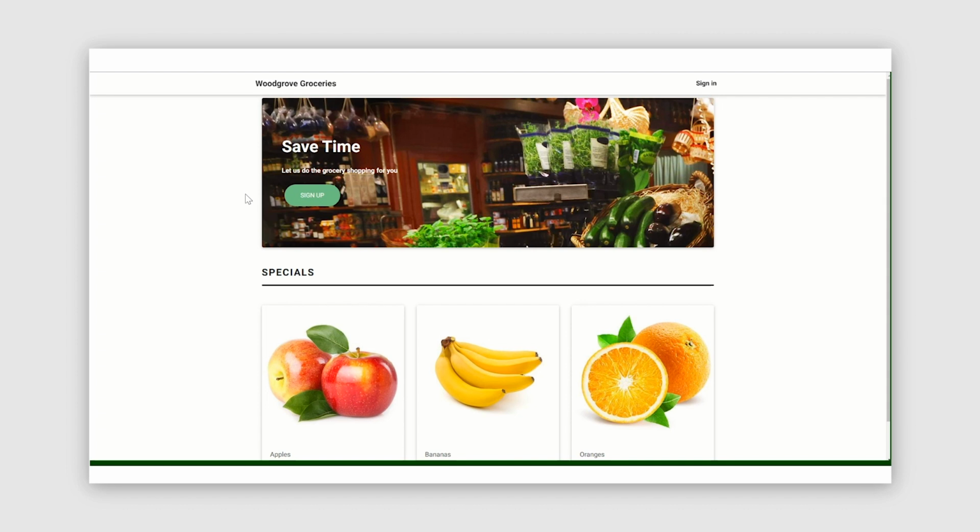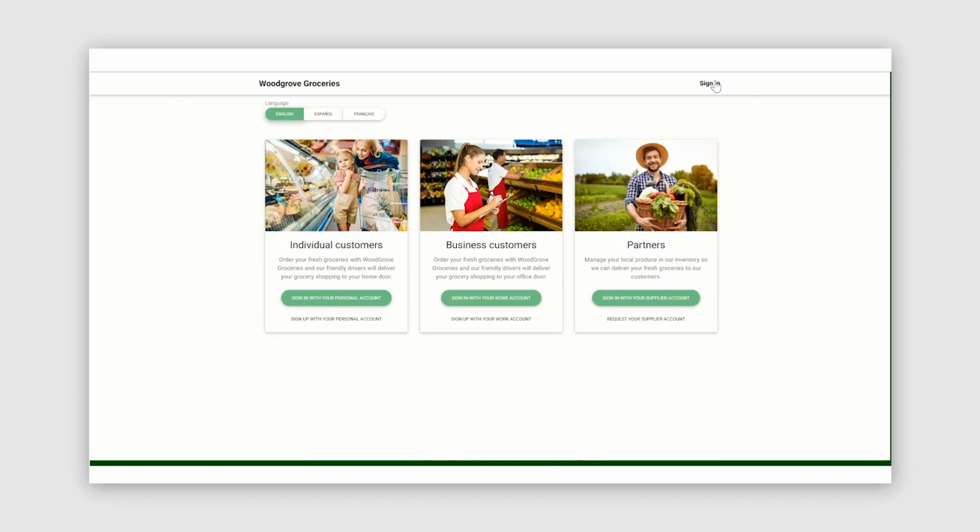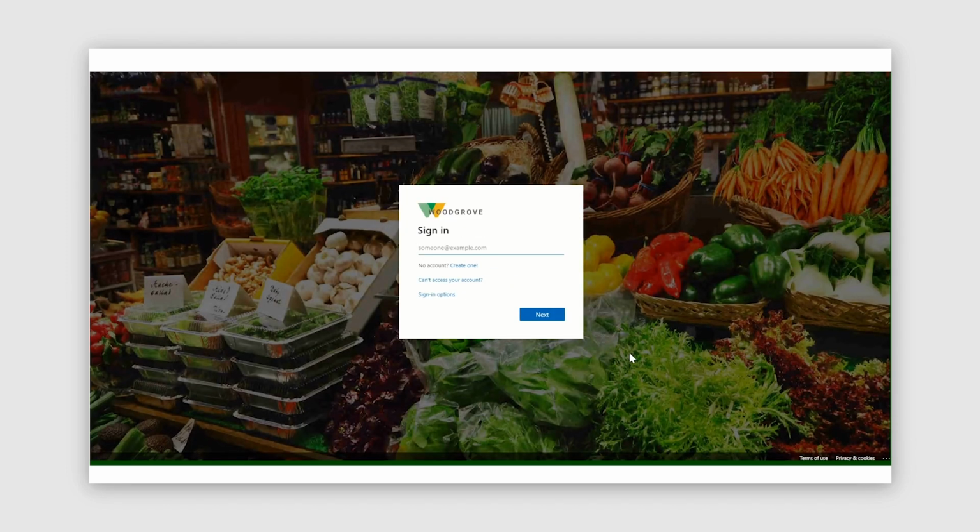So let's get started. John Smith's on the page, and he's going to start by clicking Sign In. This brings him to a page where he sees exactly what he needs to go through and request his new supplier account. There's a section for partners, which is what he is to Woodgrove Groceries, so he's going to go ahead and choose to request your supplier account. This brings him to the Woodgrove Groceries sign-in page, which is fully branded for Woodgrove Groceries, so that he knows he's at the right place.